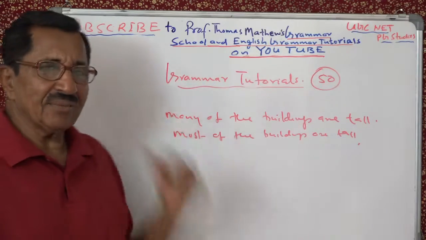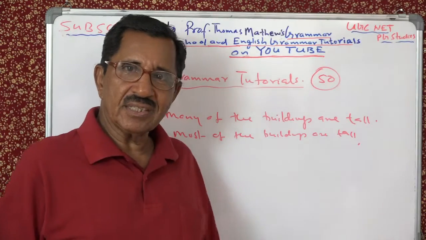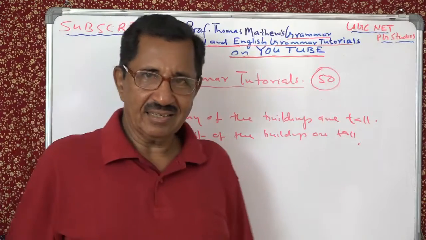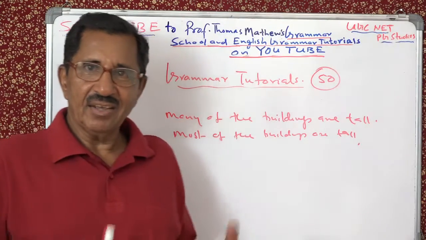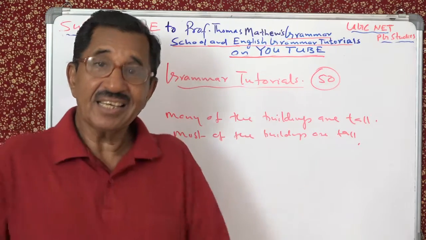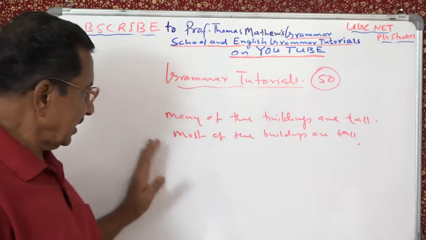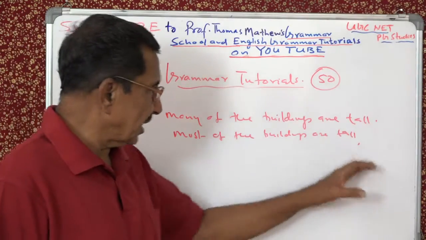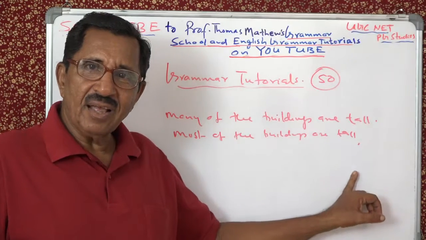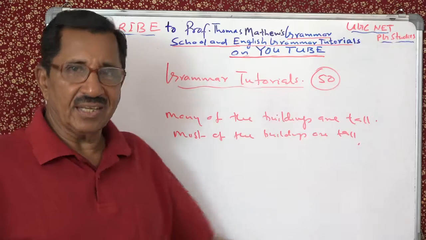This is interchangeable. Most of with count nouns is interchangeable with many. Then you can say most of is the superlative of many. You are given a sentence like most of the buildings are tall. You are asked to rewrite without changing the meaning. How do you rewrite? You can use many.